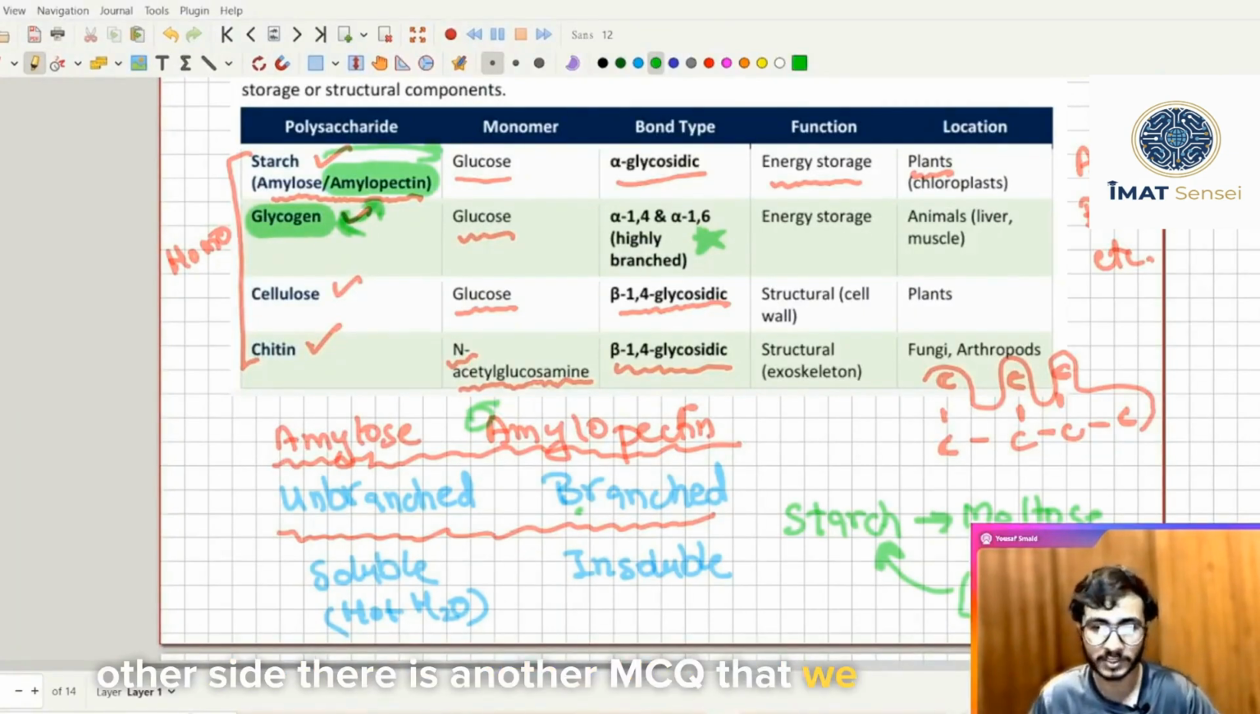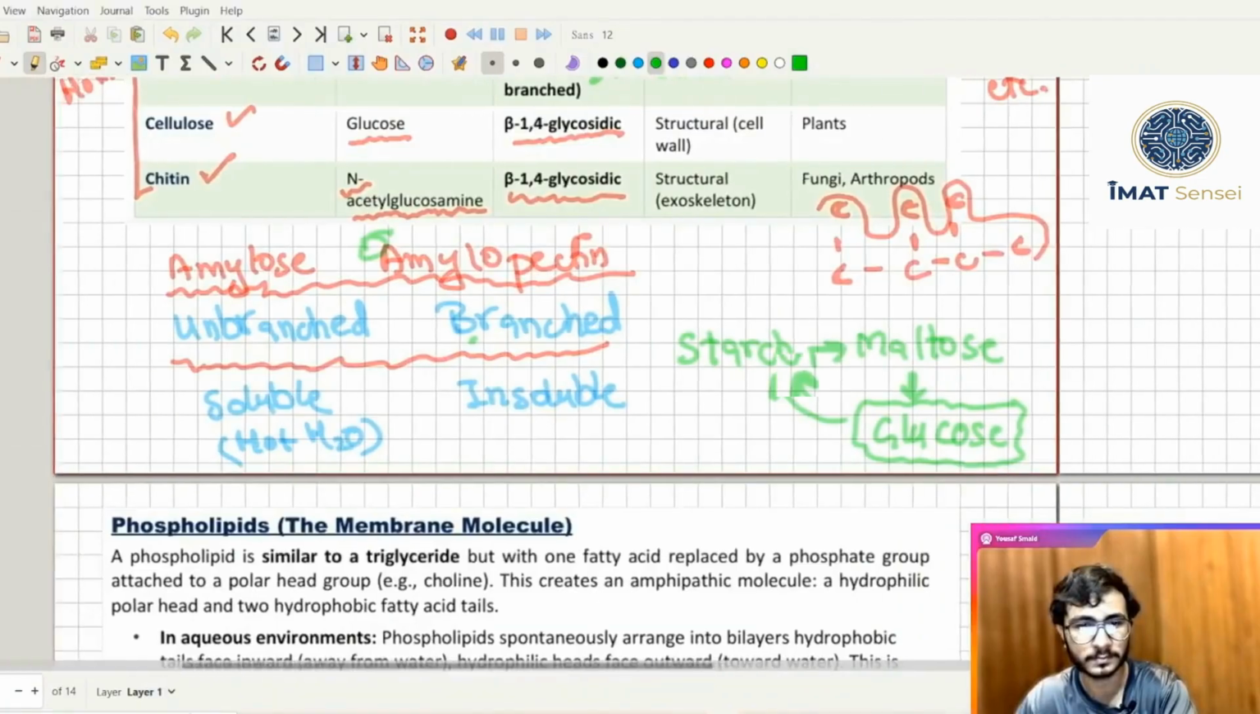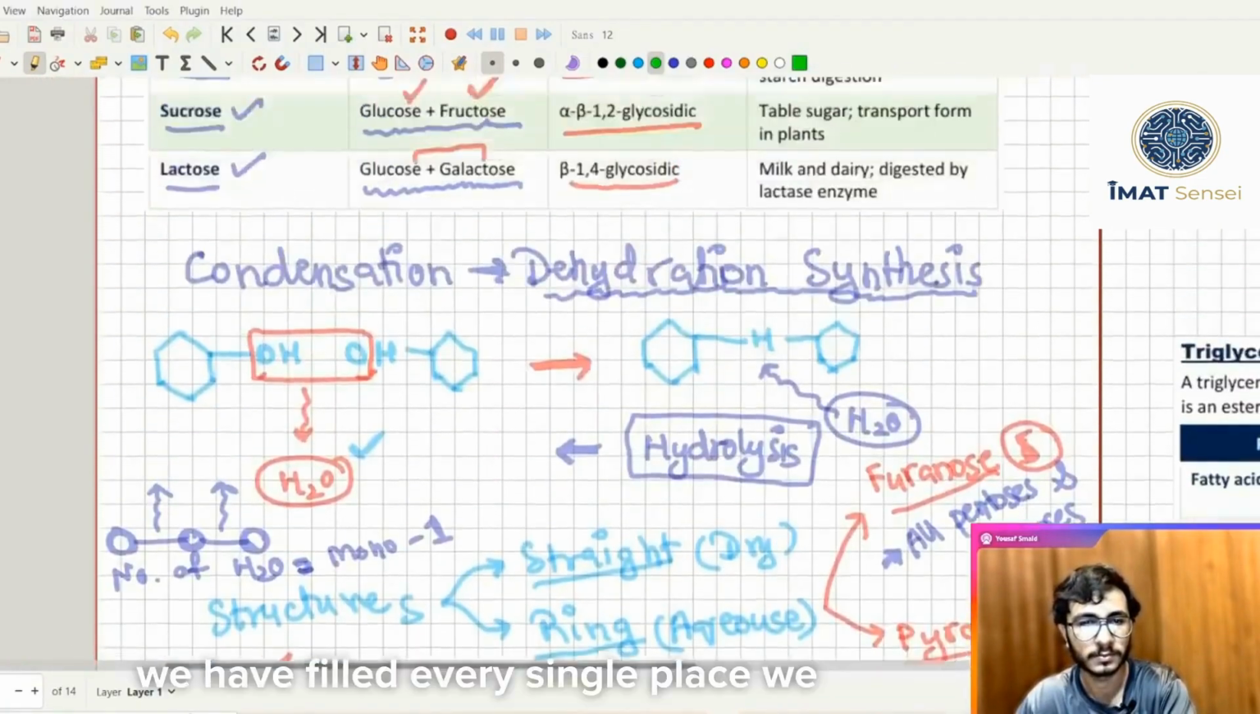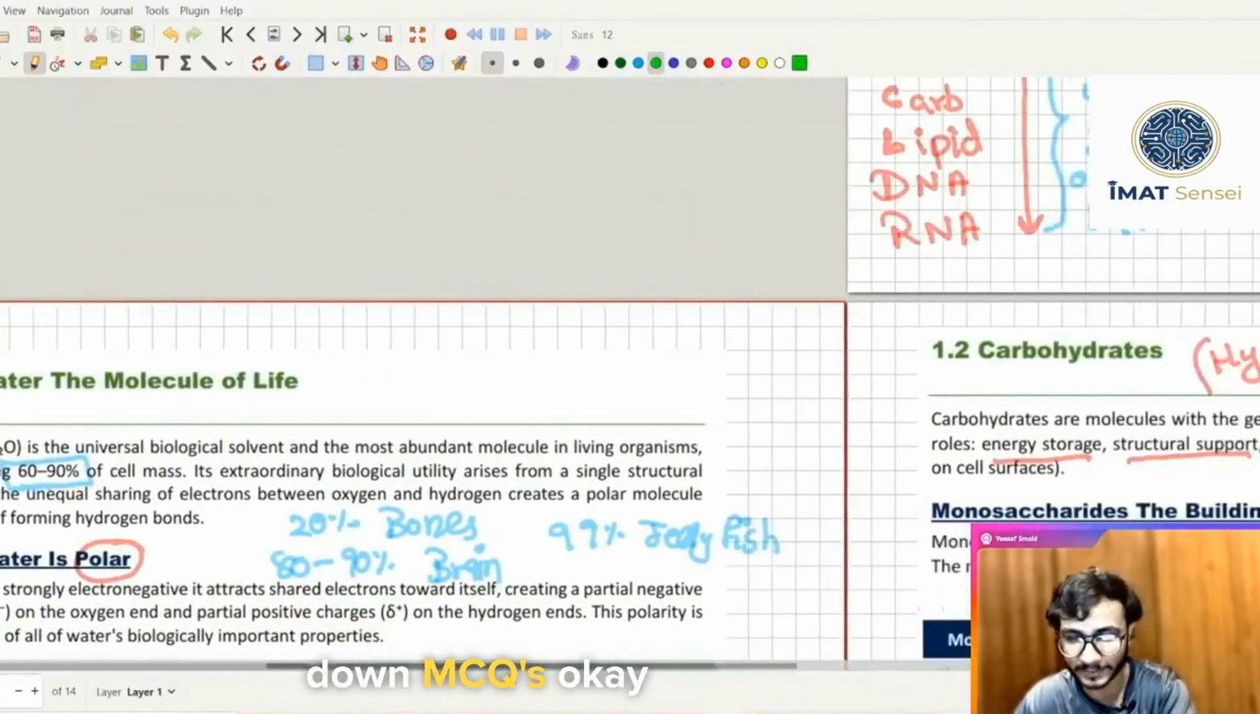There is another MCQ that we discuss here. Let me write it down somewhere. We have filled every single place. We don't even have any place to write down MCQs.